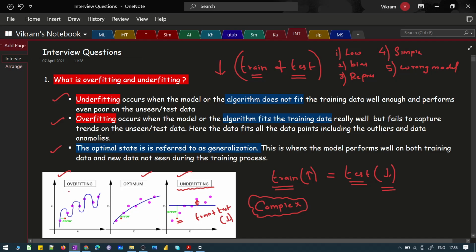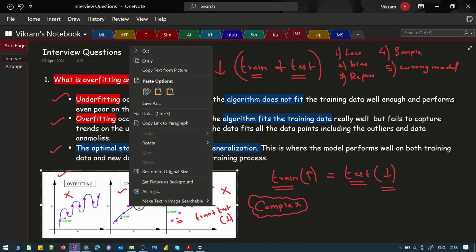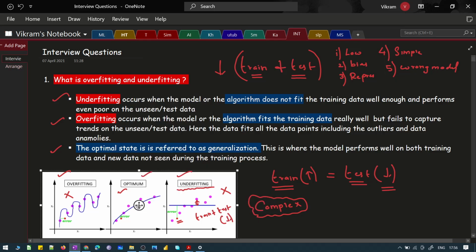Now we don't want overfitting happening, we don't want underfitting happening, but what we need is optimal, which is the ideal state. It is a generalized model that we are trying to develop. If you look here again, the pink dots talk about your actuals, which is used for your training, and the blue line represents what has been predicted by the model. Over here you see that there exists an error.